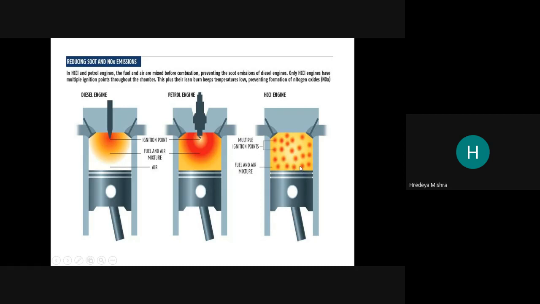Multi point ignition means the air fuel mixture is there, and we give multi point ignition here so that energy is generated homogeneously.